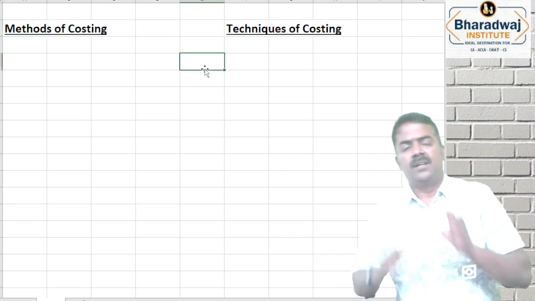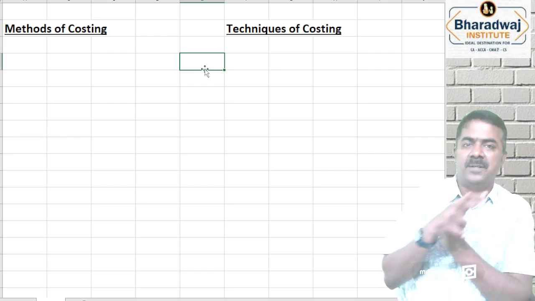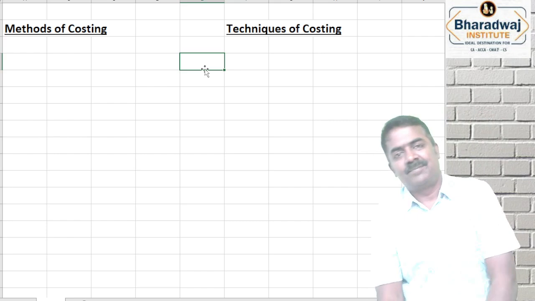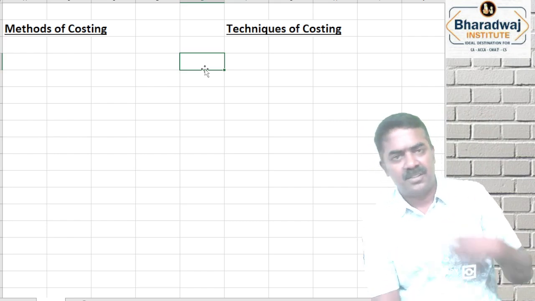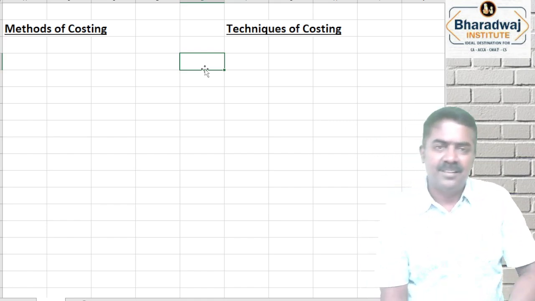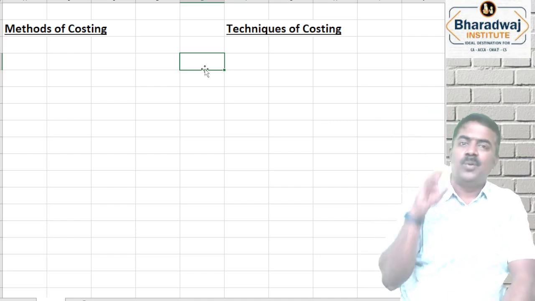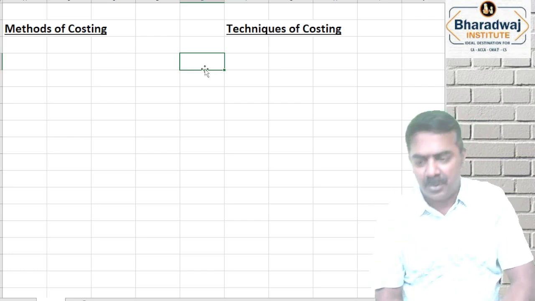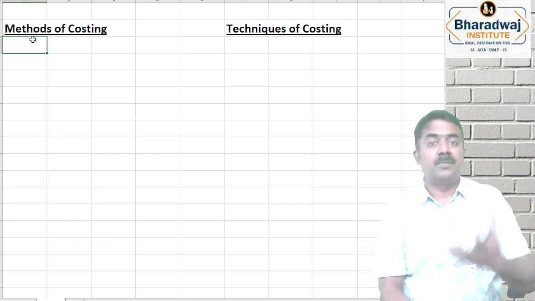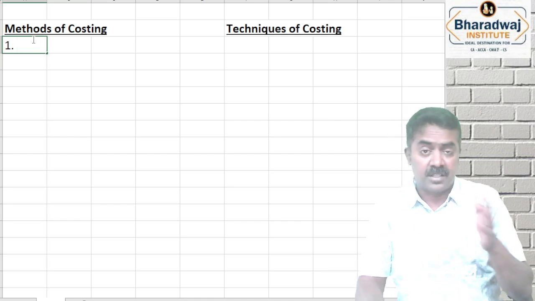For example, hospital, construction company, bus transport company. Will they calculate the cost in the same manner? Educational institution, hospital, or a construction company, or a toy making company, or a bakery, soft drinks manufacturing company. Will they use the same method of costing? No. Method of costing refers to which method you apply to calculate the cost. There are 6 or 7 methods we are going to see.